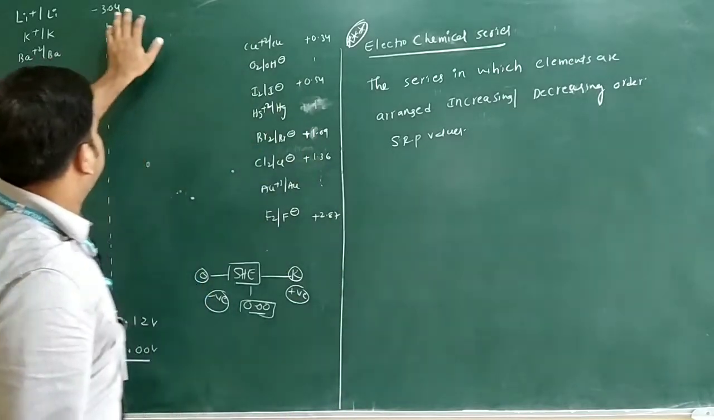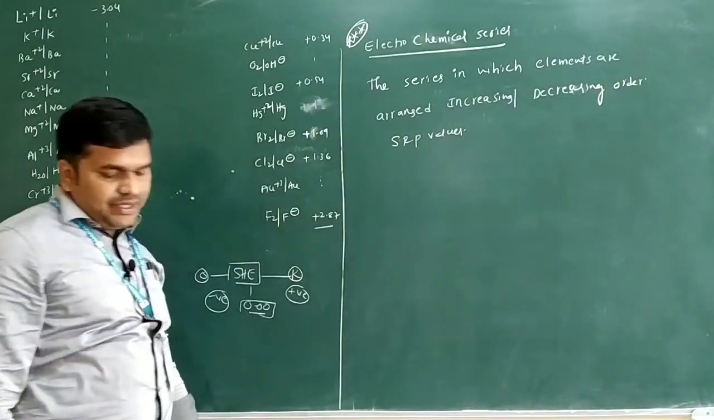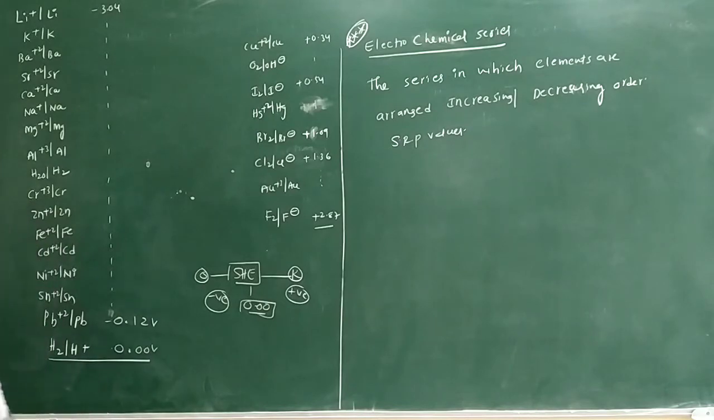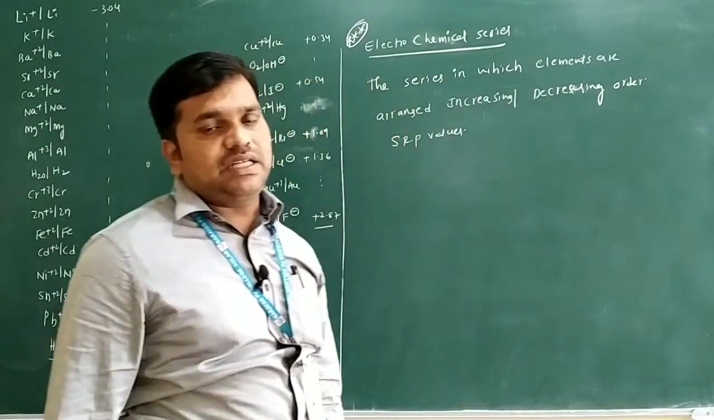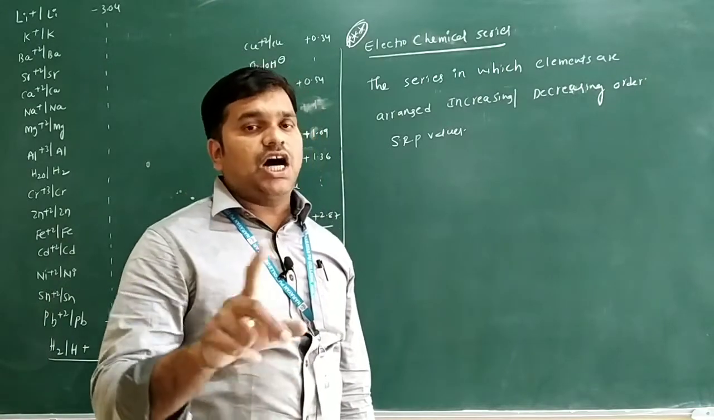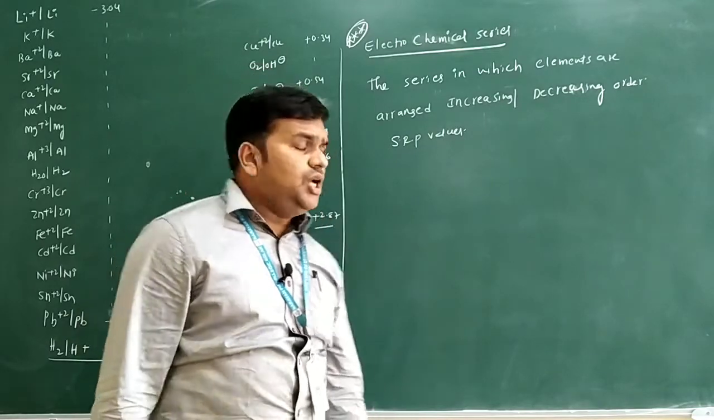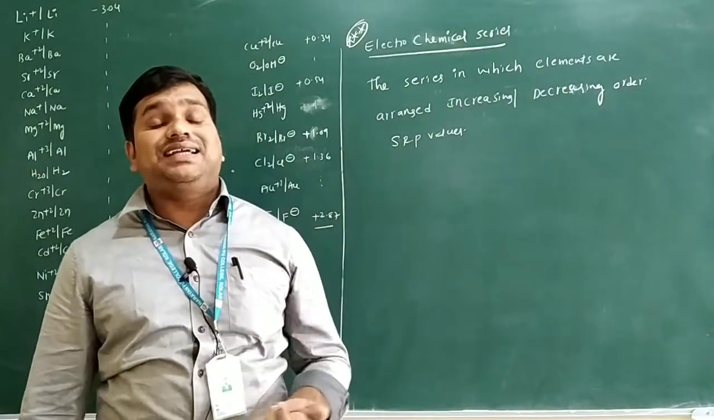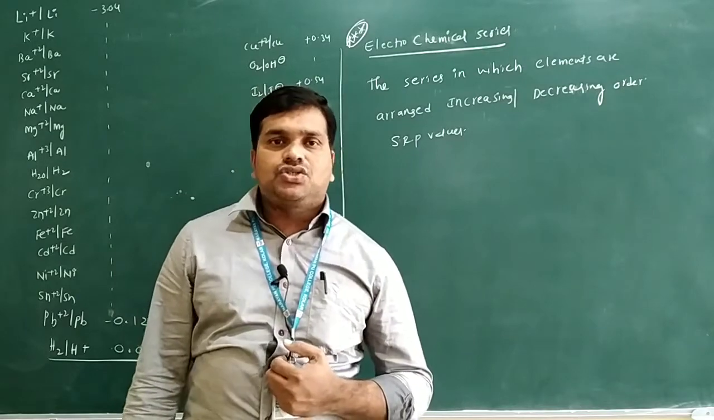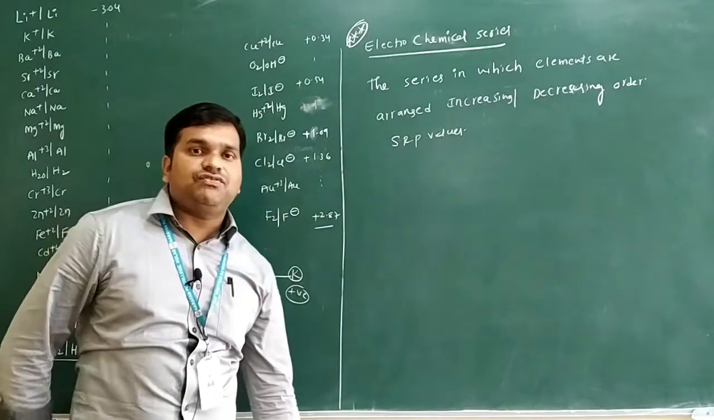Here lithium has minus 3.04, and fluorine has plus 2.87. I will discuss some applications related to the electrochemical series, but before that I will give you one code. After that I will discuss the applications of the electrochemical series. You can see fluorine gains electrons, undergoes reduction, and acts as an oxidizing agent. So among this entire electrochemical series, which is the strongest oxidizing agent? You take F minus 1.